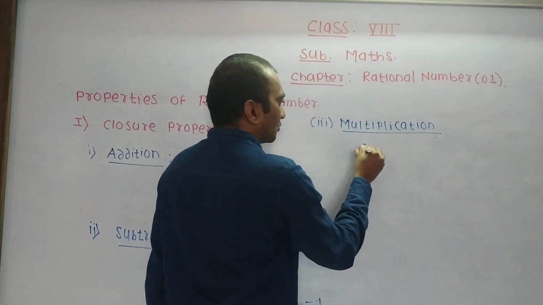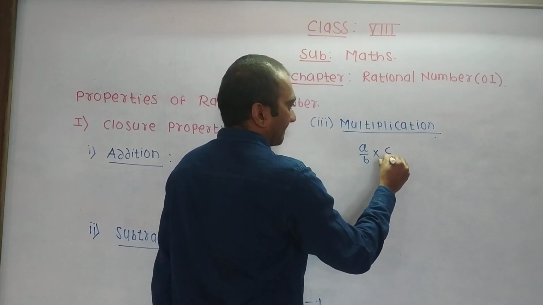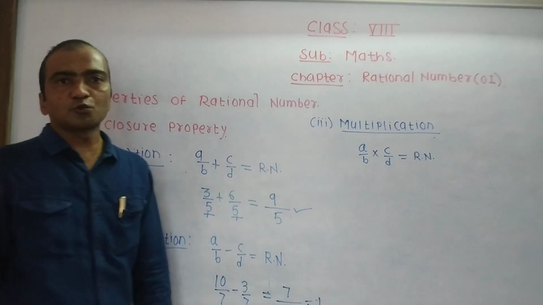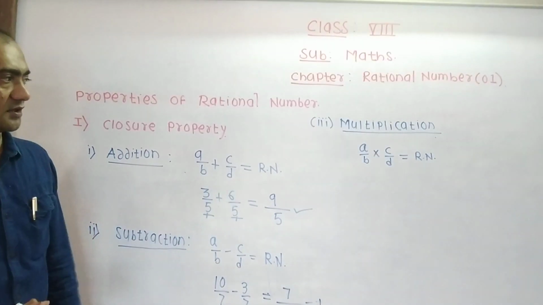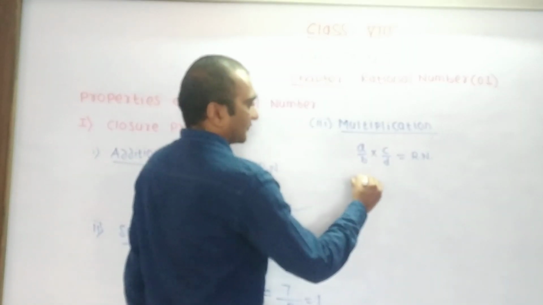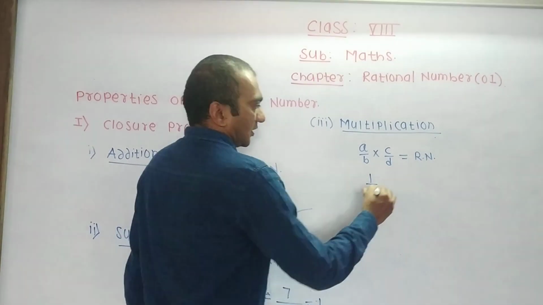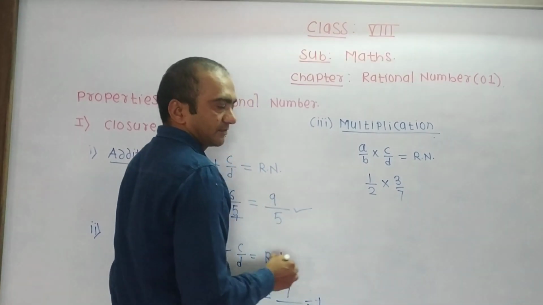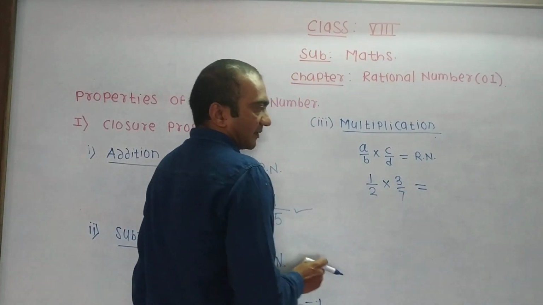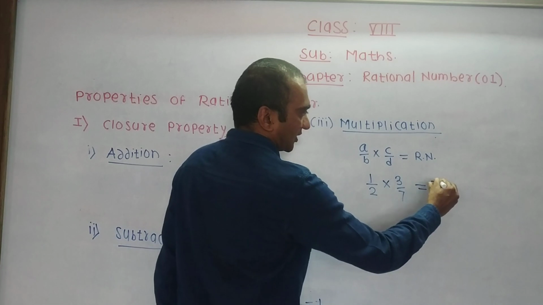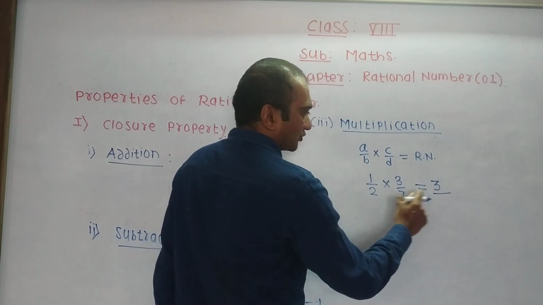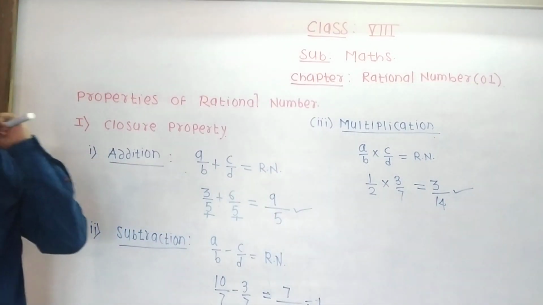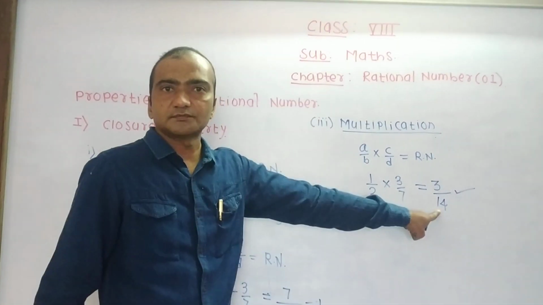If we multiply two rational numbers, then we get a rational number. Let's see an example. Suppose the first rational number is 1 by 2 and the second rational number is 3 by 7. Here we make the multiplication of numerators, 1 into 3, that is equal to 3, divided by 2 into 7, 14. What we can say here is, if we multiply two rational numbers, then we get a rational number.